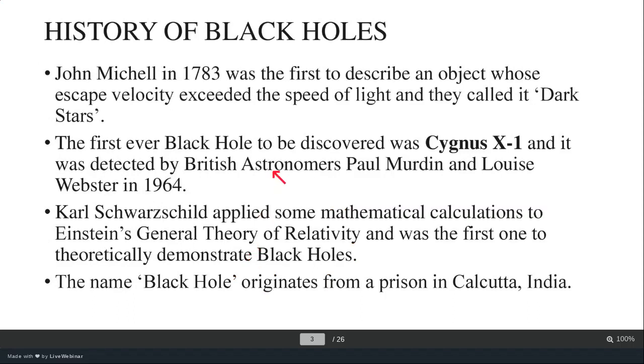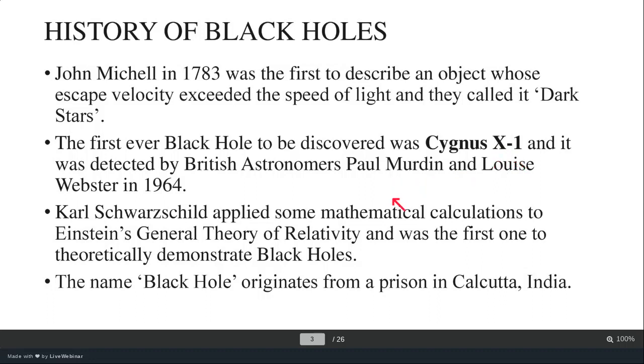Starting with the history of black holes, John Mitchell in 1783 was the first to describe an object whose escape velocity exceeded the speed of light, and they called it dark stars. The first ever black hole to be discovered was Cygnus X-1, and it was detected by British astronomers Paul Murdin and Louise Webster in 1964. As the name suggests, Cygnus X-1, because it is in the Cygnus constellation, Cygnus being a swan basically, the X because it is an X-ray source, and 1 because it is one of a kind.